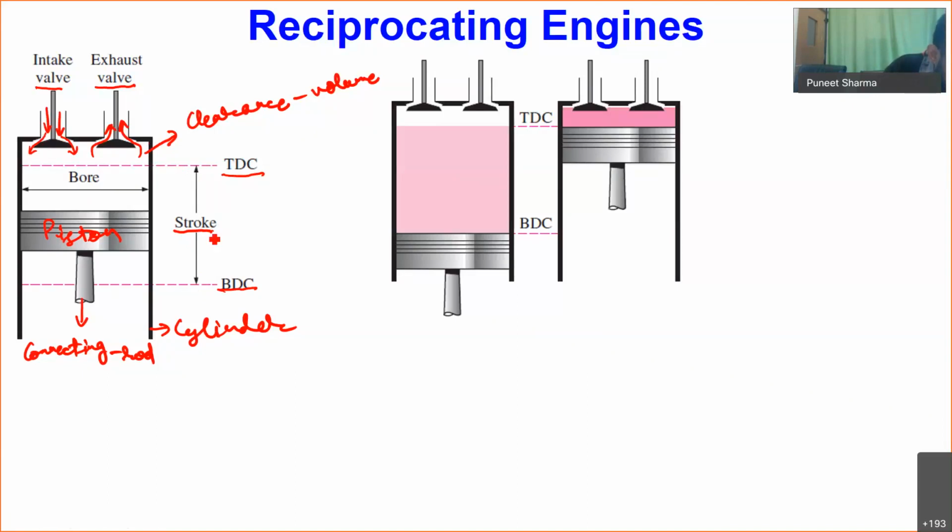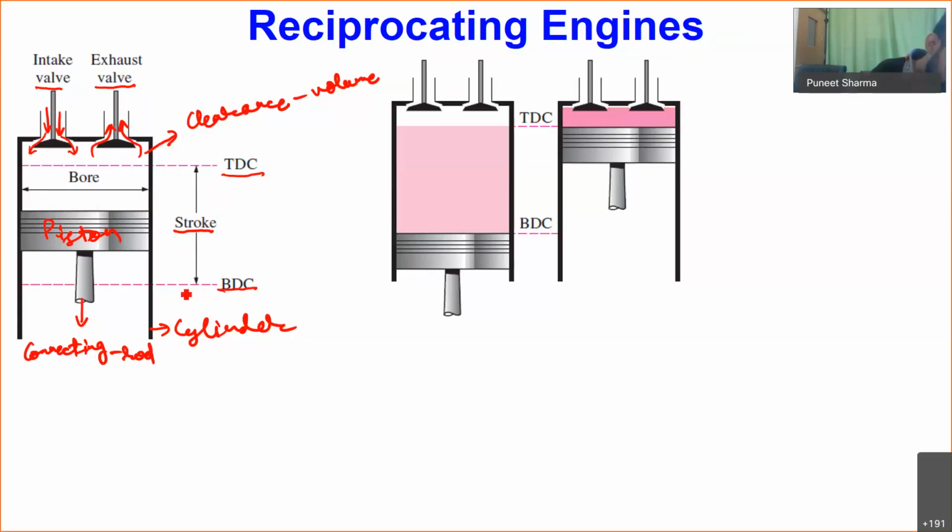The inner diameter of the cylinder, or in other words the diameter of the piston, is referred to as bore. The diameter of the piston is nearly equal to the inner diameter of the cylinder, with a very minute clearance, so the piston diameter may be slightly less than the inner diameter of the cylinder, which is referred to as bore.